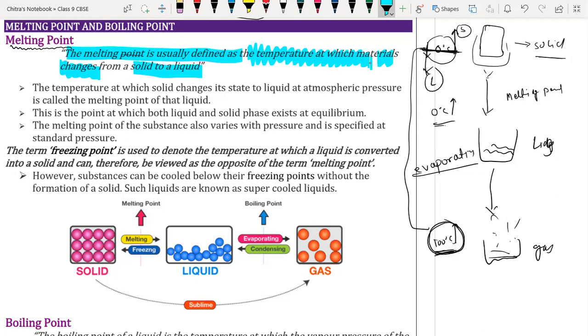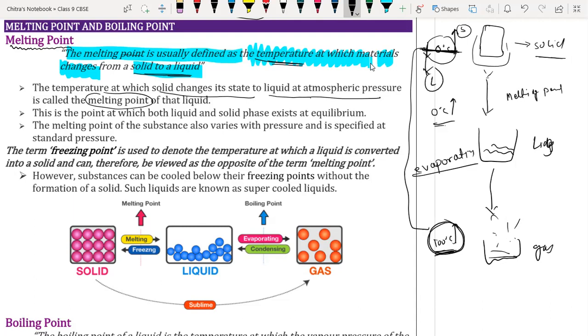Understood? It is the temperature at which a material converts from solid to liquid state. So it is the temperature at which a solid changes its state to liquid at atmospheric pressure. This is the point at which both liquid and solid phases exist in equilibrium.